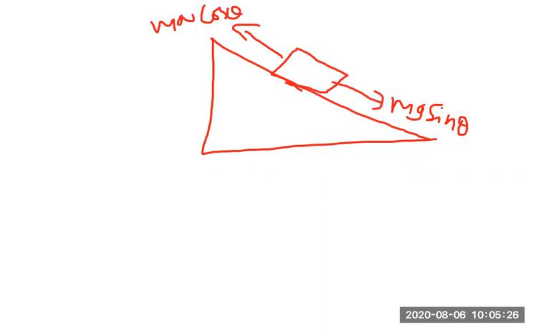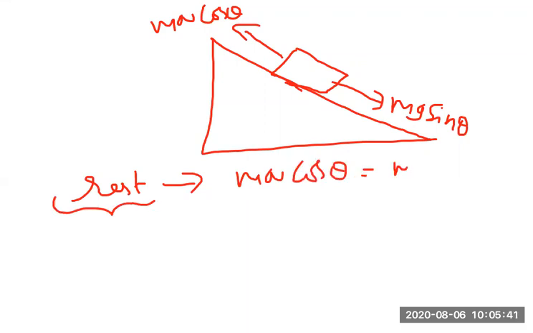Suppose the body is not moving, the body remains at rest. Body is at rest means upward forces must be equal to downward forces. That is, ma cos theta must be equal to mg sin theta. So when we write like this, m will be cancelled. A is equal to g into sin theta by cos theta, which means a is equal to g tan theta.